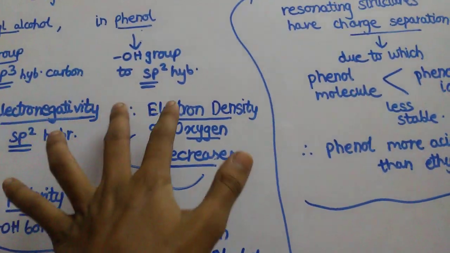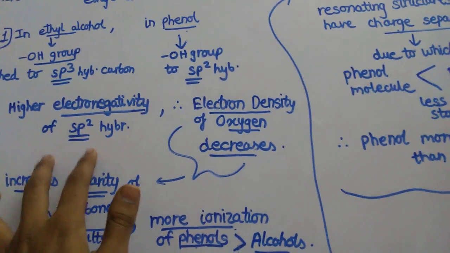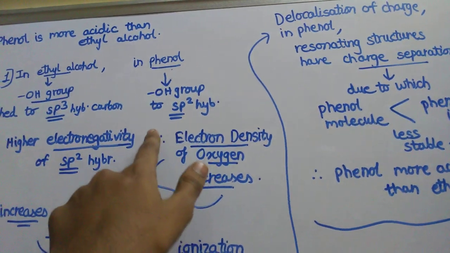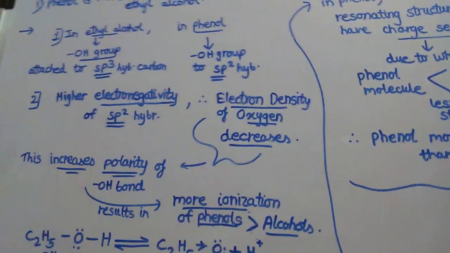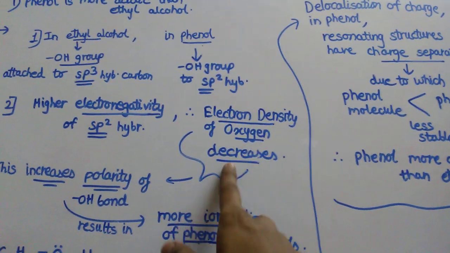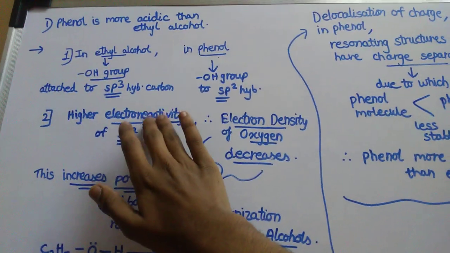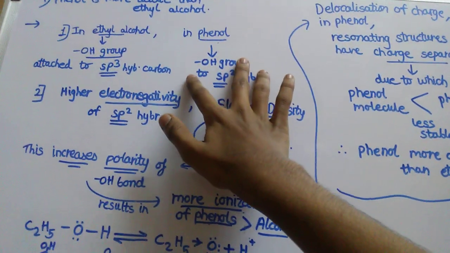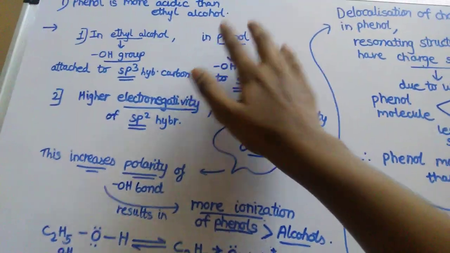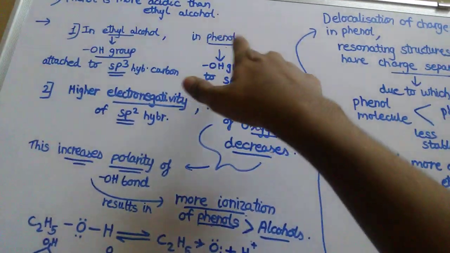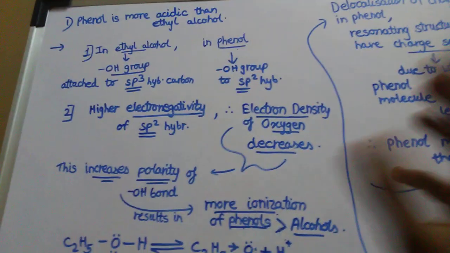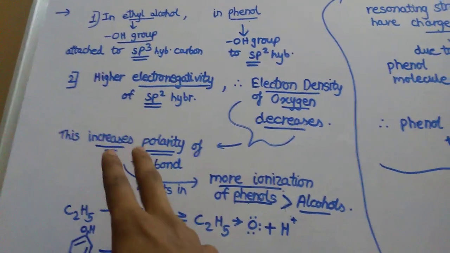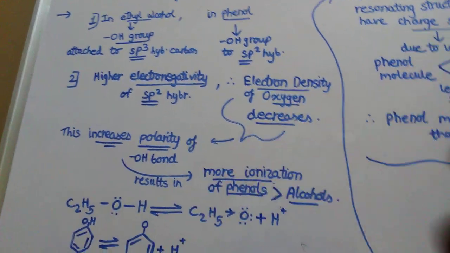Therefore, due to higher electronegativity of sp2 hybridized carbon atom in phenol, the electron density of oxygen decreases. As the electron density of oxygen in phenol decreases, there is an increase in polarity of the OH bond.